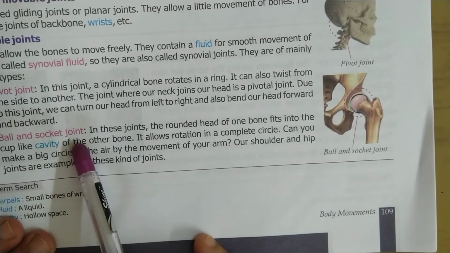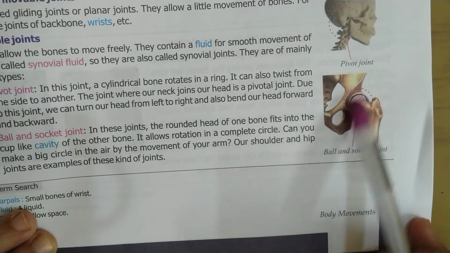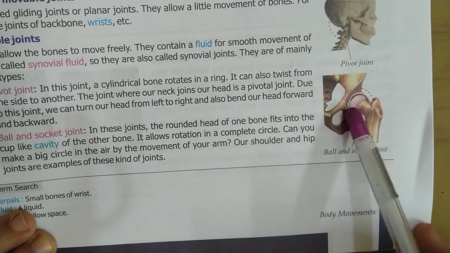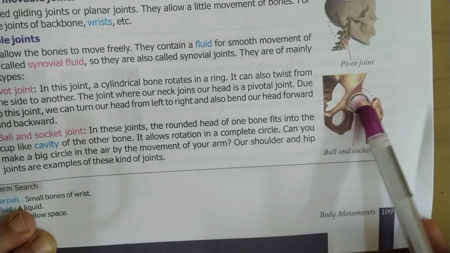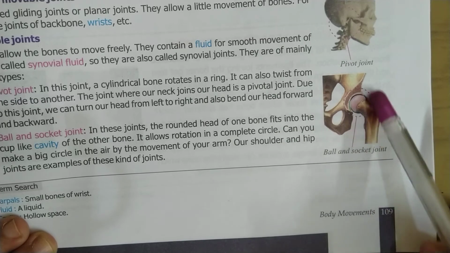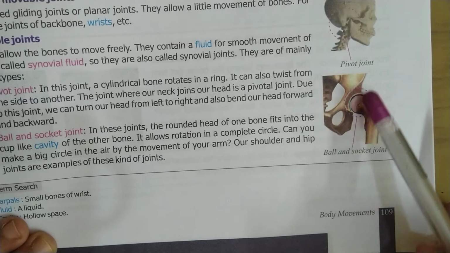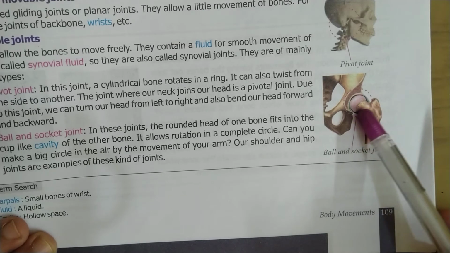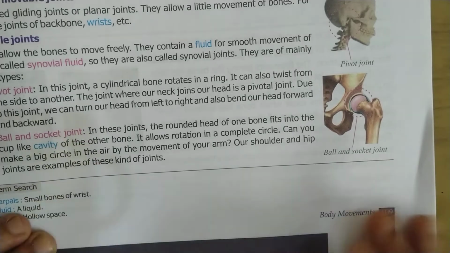Ball and socket joint. In these joints, the rounded head of one bone fits into the cup-like cavity of another bone. See here. It allows rotation in a complete circle. So you can make a big circle by the movement of your arm. Our shoulder and hip joints are examples of ball and socket joints.